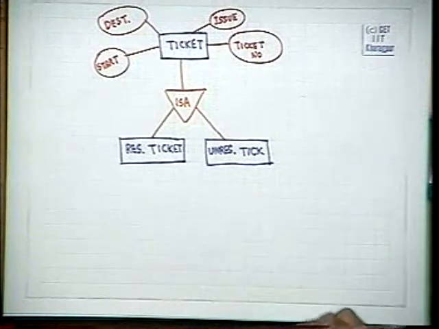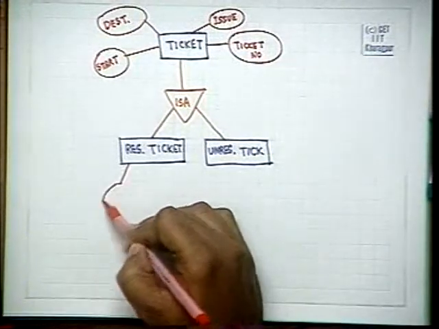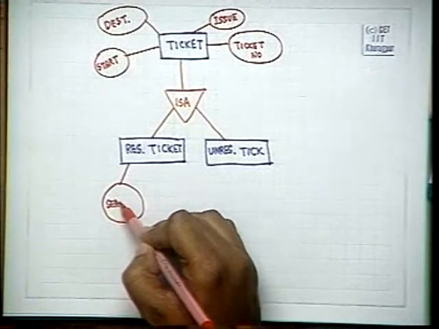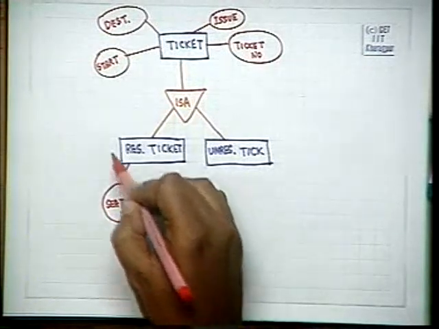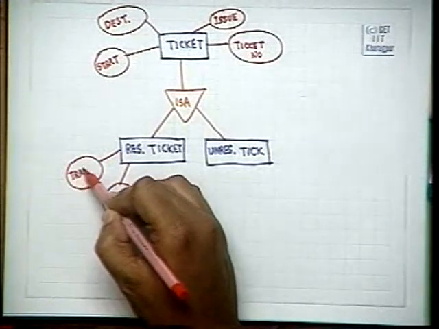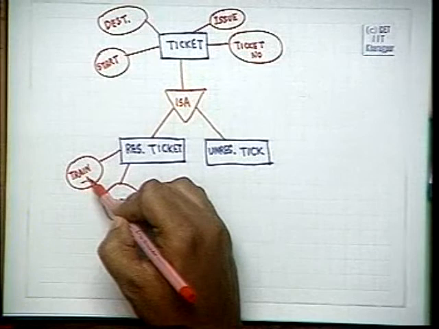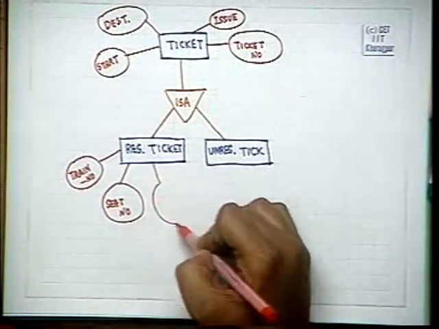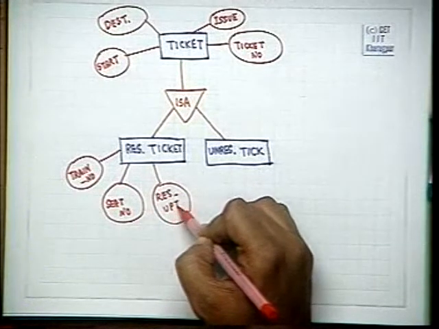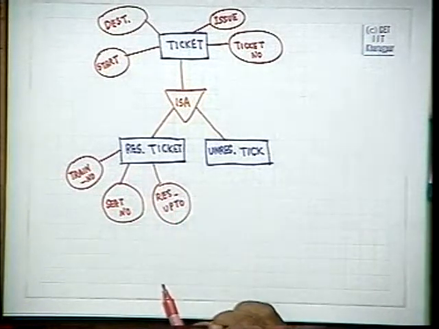and the distinct other attributes which will be here are seat number, train number, reservation up to, and so on.